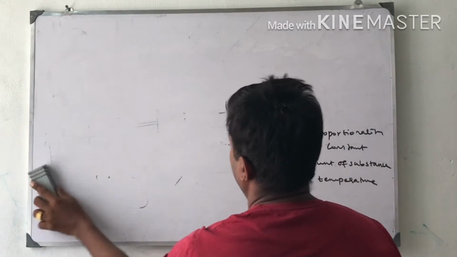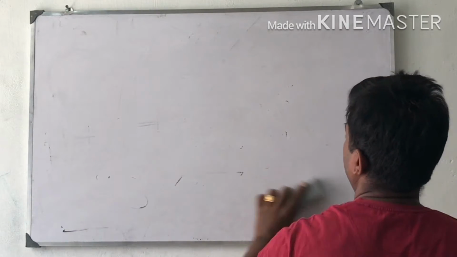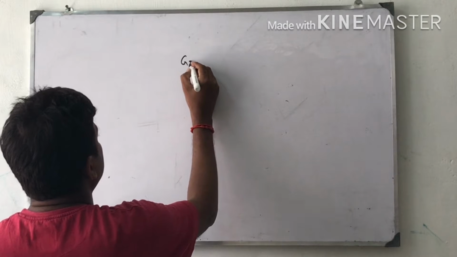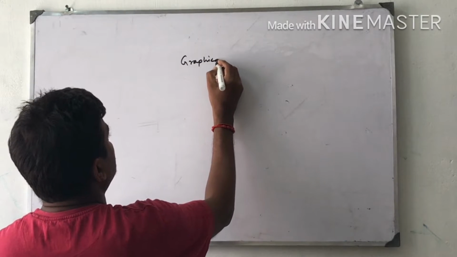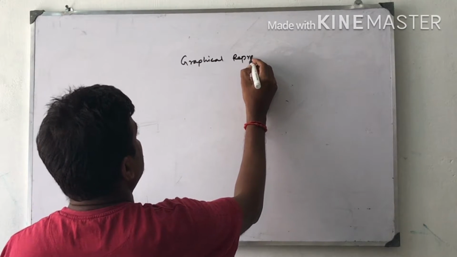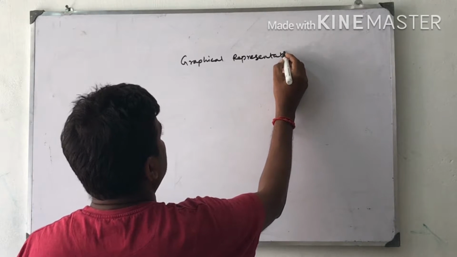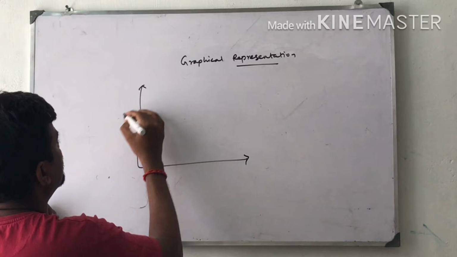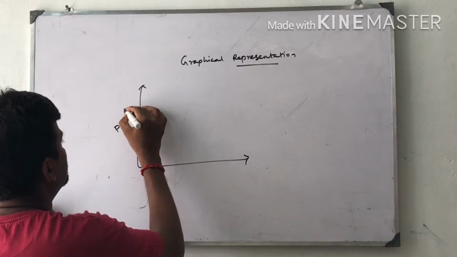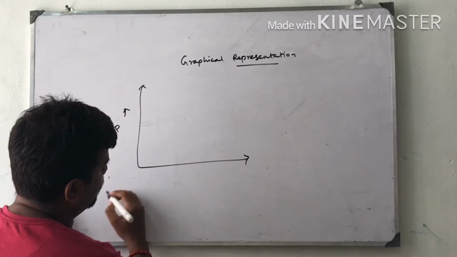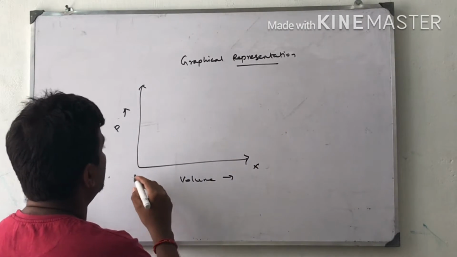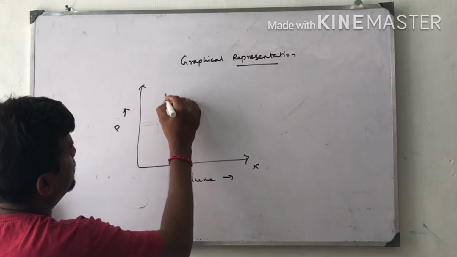Now I am going to draw the graphical representation of Boyle's law. I am drawing the graph with pressure as the y-axis and volume as the x-axis. I got the graph like this.